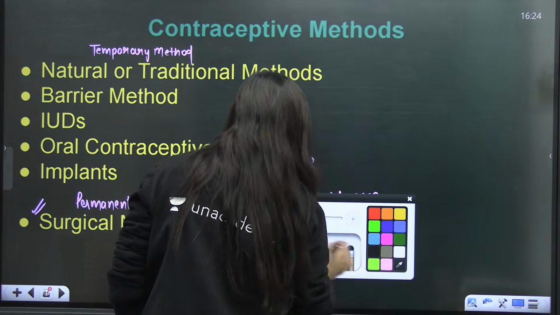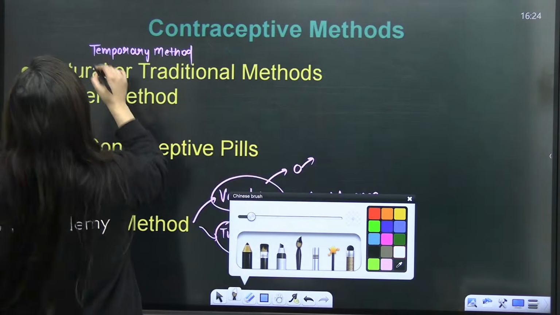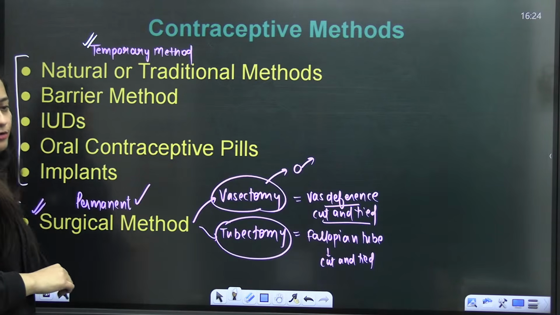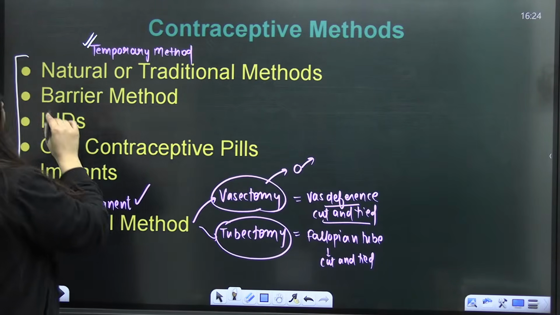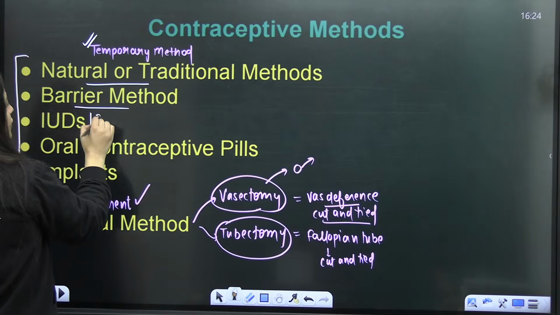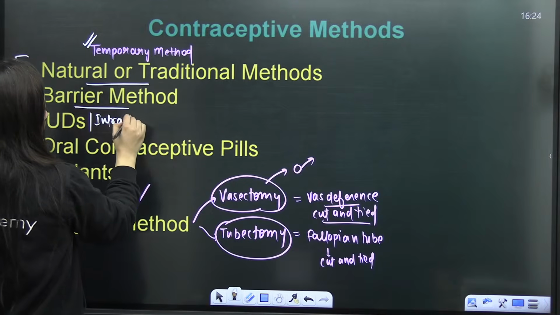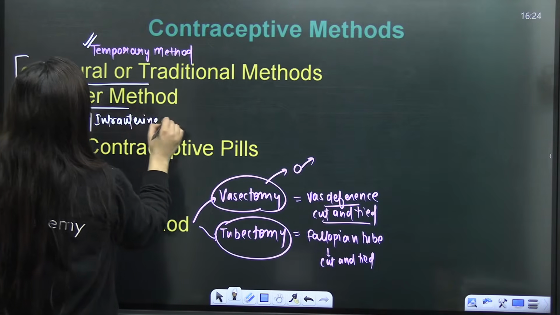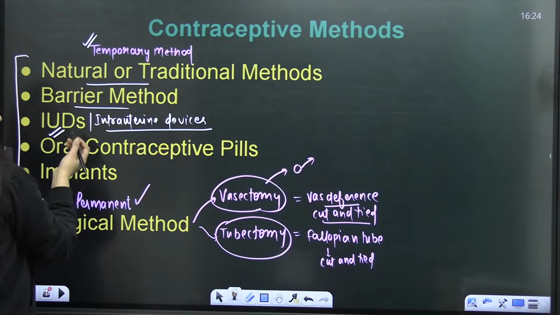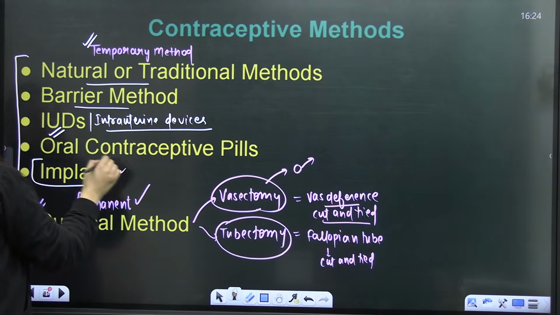Is that clear? Understood? So all of them are the temporary or spacing methods. This one is going to be the permanent method. Natural or traditional methods are there. Barrier methods are there. Intrauterine devices are there. There are oral contraceptive pills, which basically come under the hormonal method.